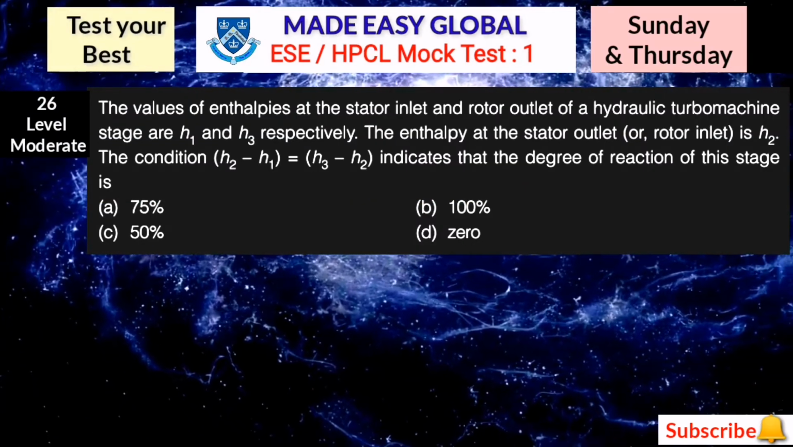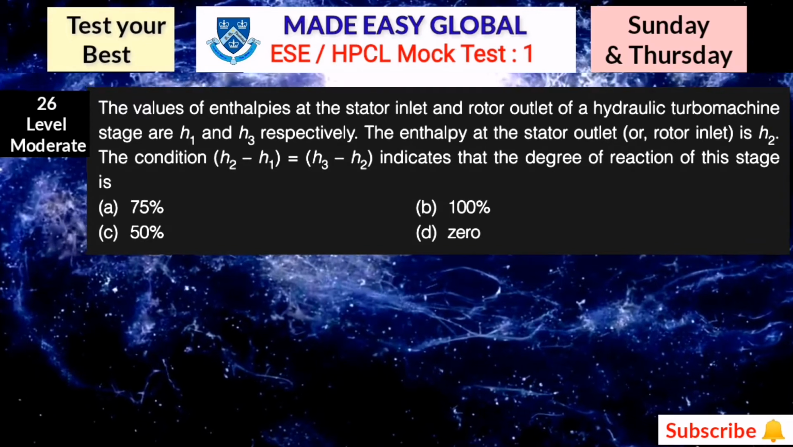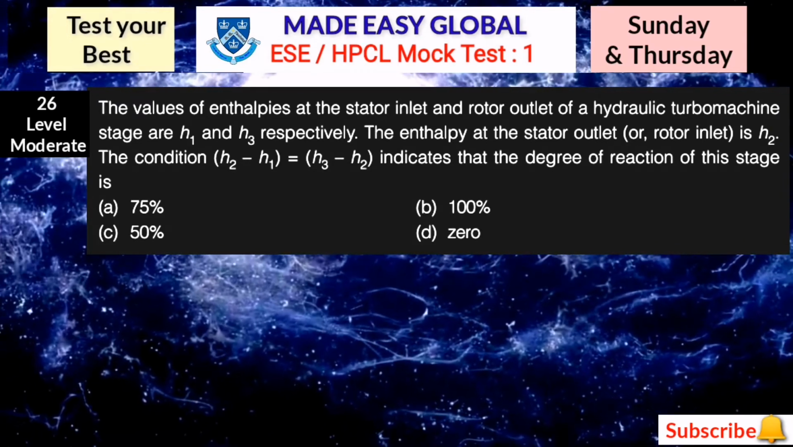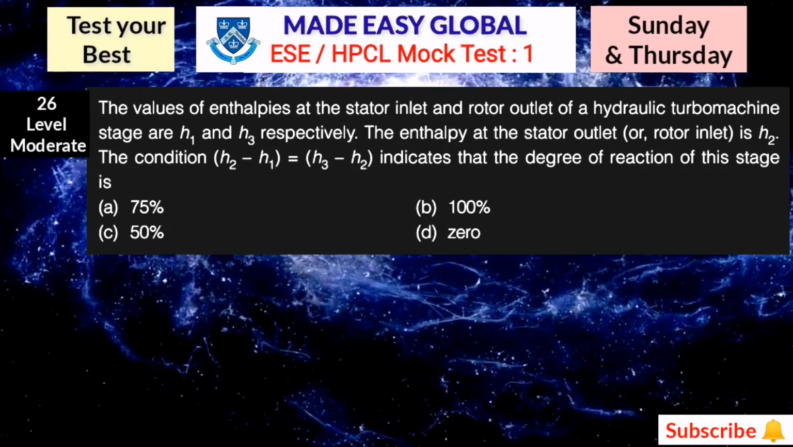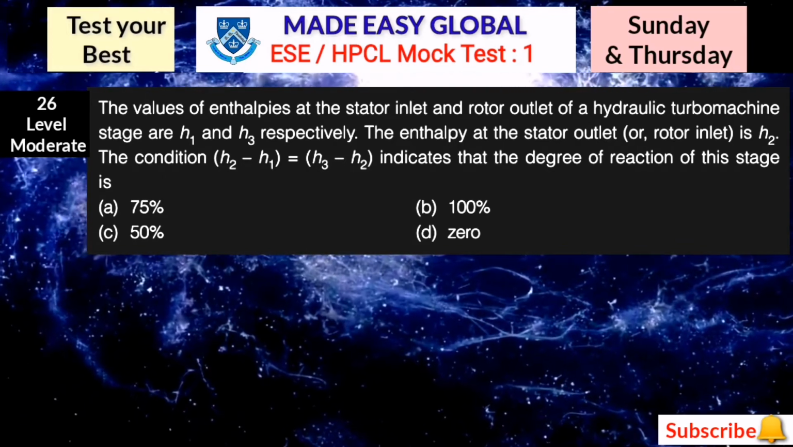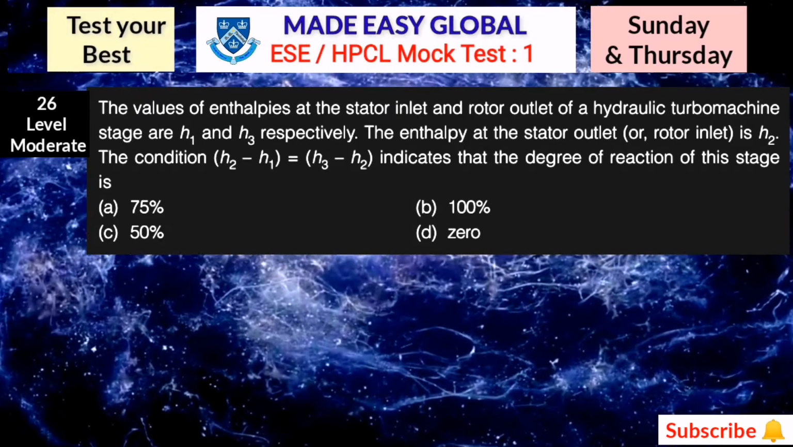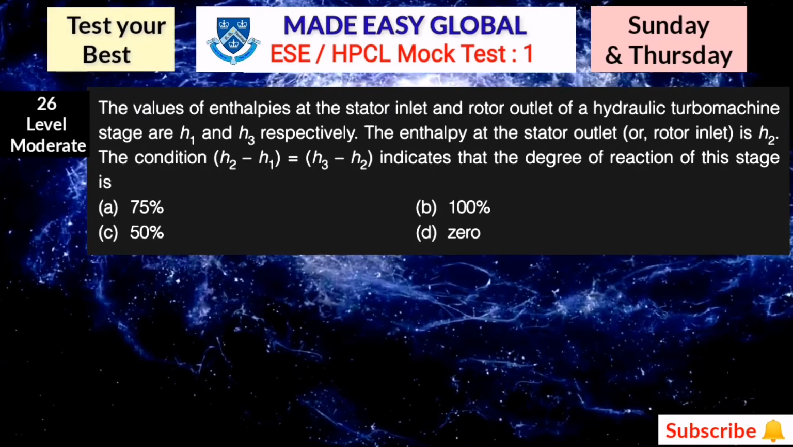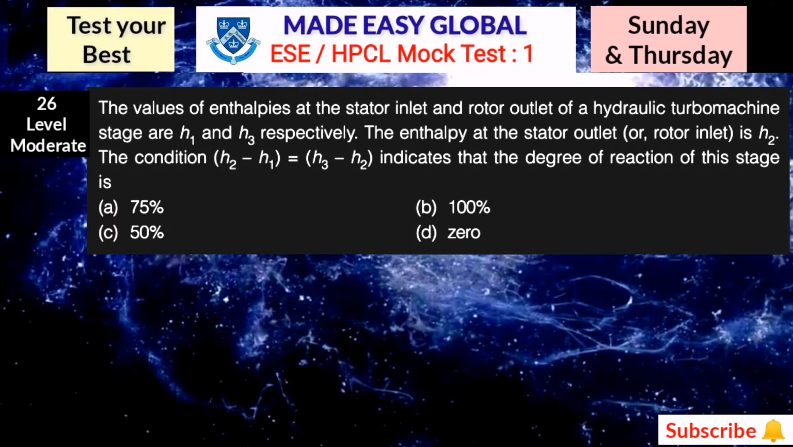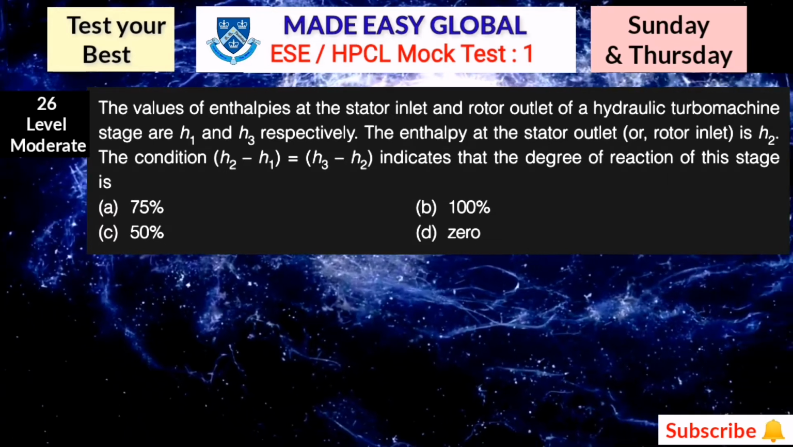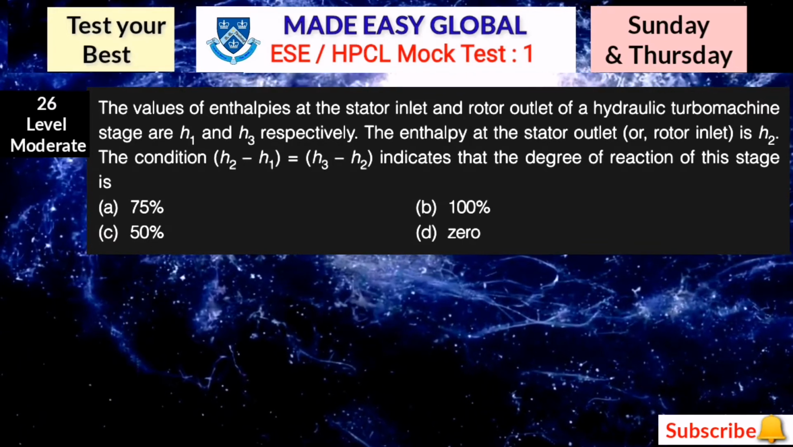The values of enthalpies at the stator inlet and rotor outlet of a hydraulic turbomachine stage are H1 and H3 respectively. The enthalpy at the stator outlet is H2. Then the condition H2 minus H1 is equal to H3 minus H2 indicates that the degree of reaction of this stage is. Here you have to calculate in percentage. But if you know the concepts well, you do not need to calculate anything in this example. So write down in your book as per your knowledge, which will be the correct answer.